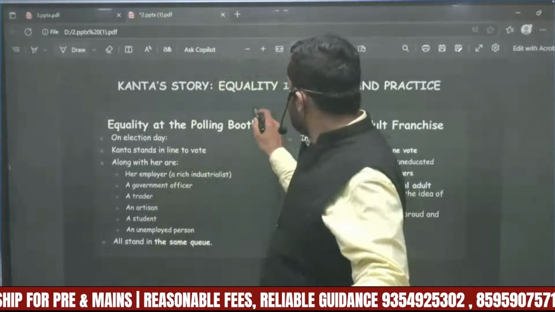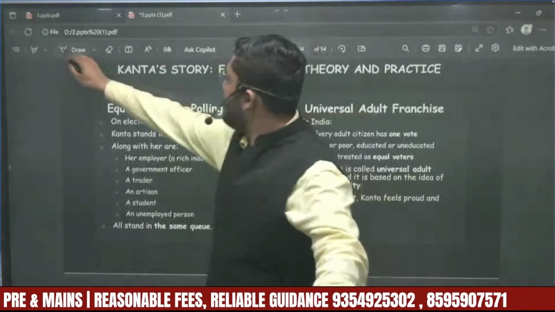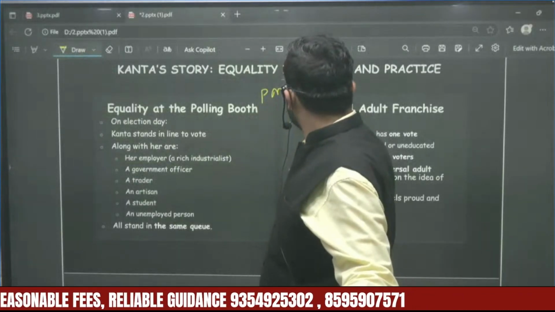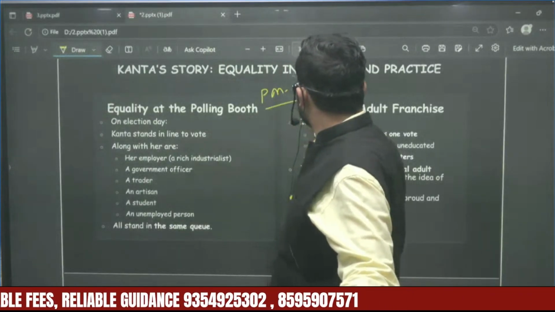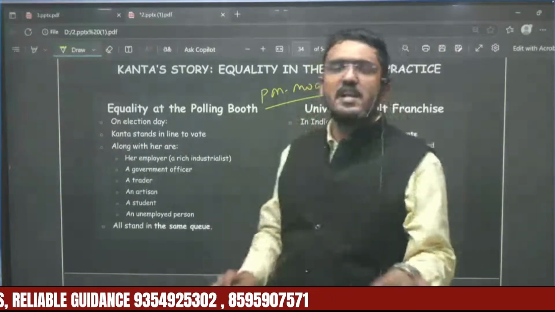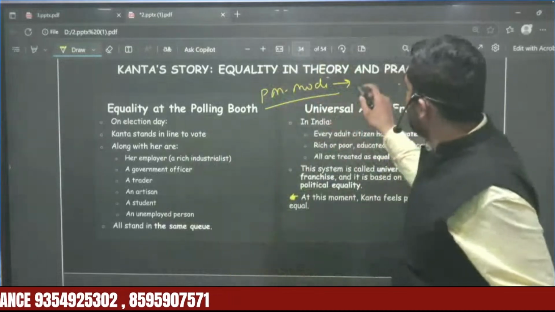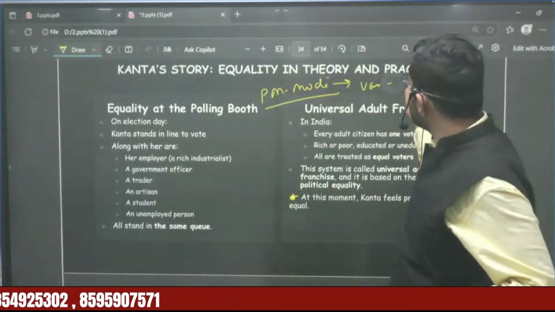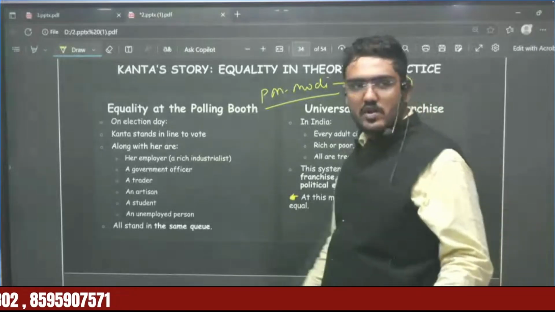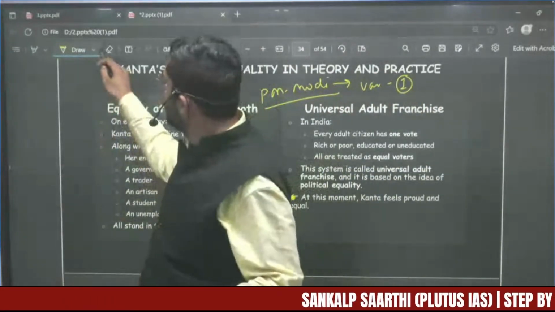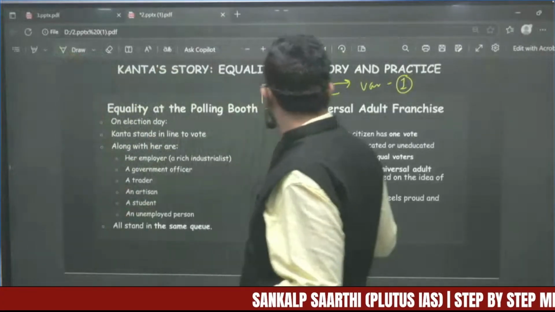Prime Minister Modi is part of the executive head of the government, so PM Modi is contributing excellently more to the country. Still, when Modi ji goes to Varanasi and casts his vote, he will just get one vote. Okay, this is how democracy in the country has recognized this.